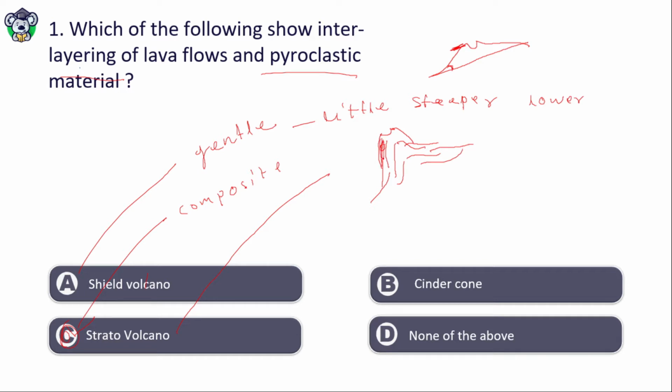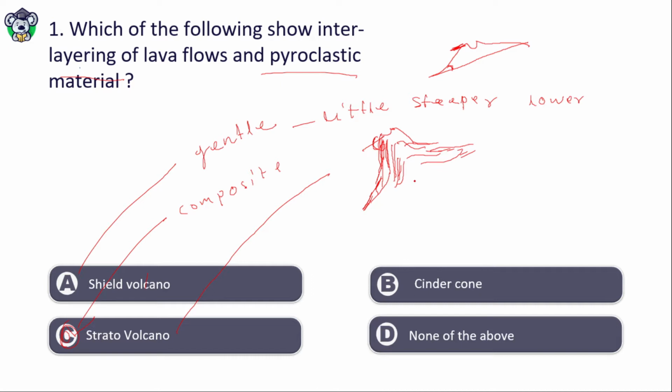If this is lava flow then this is pyroclastic, then lava flows, then pyroclastic. So in stratovolcano this upper area is steeper. The lower area is less steep because erosion occurs and the materials are deposited here.